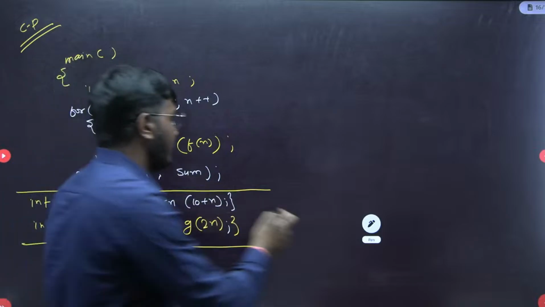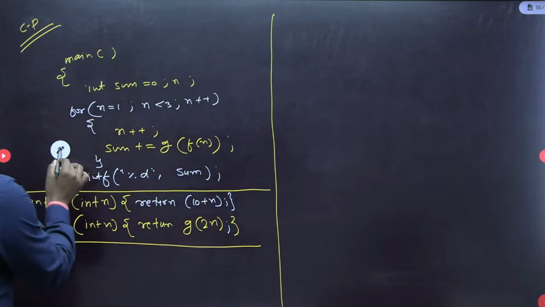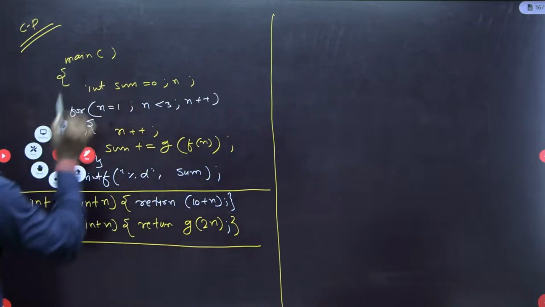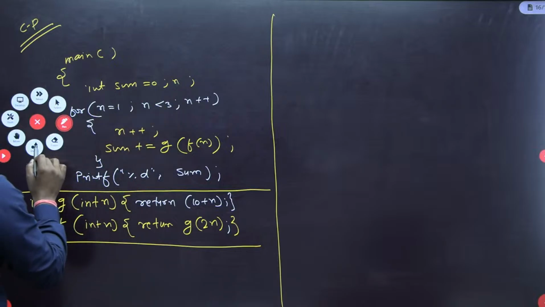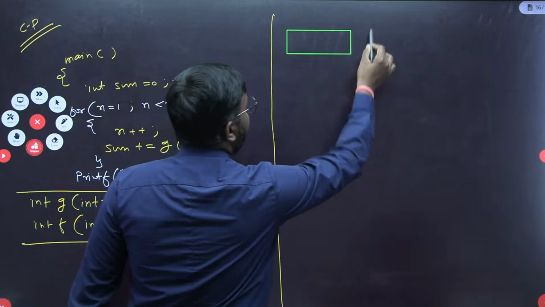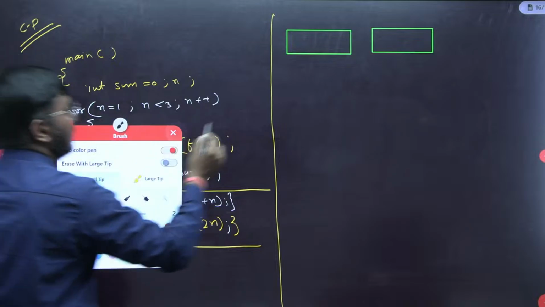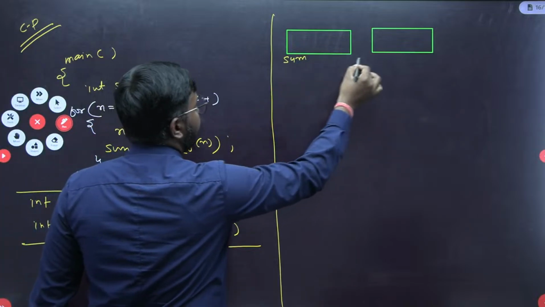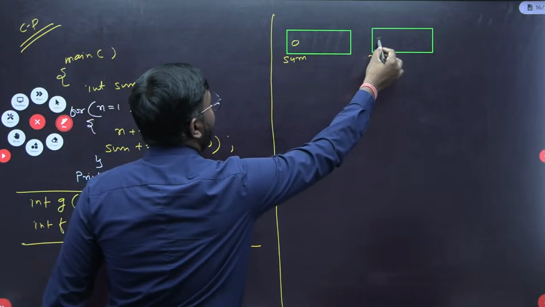Done. So see here, quickly see. Again execute. Let's start this main function. See here, main is having two variables, one is sum and one is n. So quickly let's create the two variables here. It is sum and it is n. Fine. Now sum is initialized to 0 and variable n is having, for now, a garbage value.